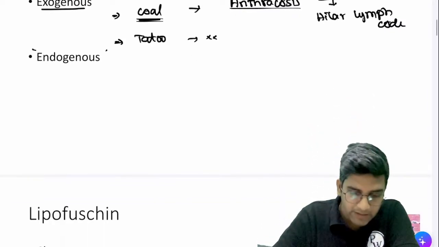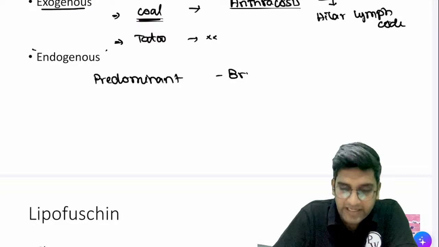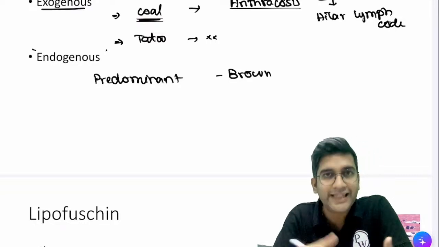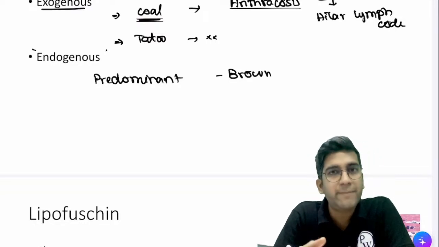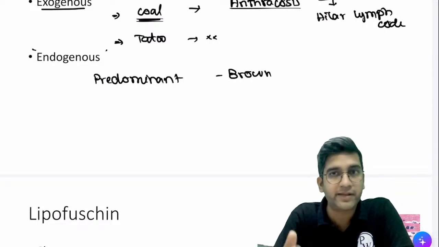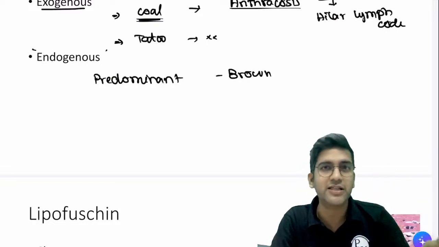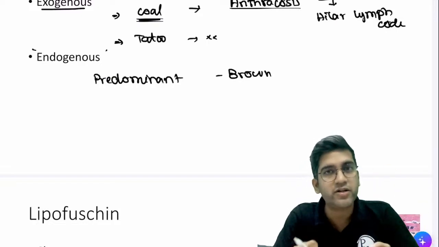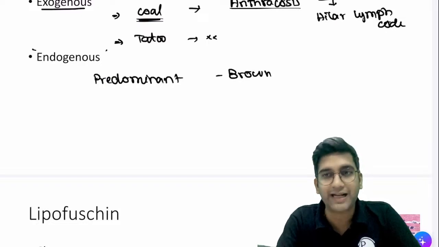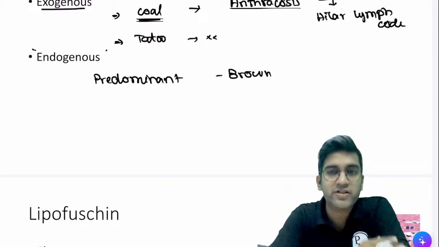So the predominant endogenous pigment will be brown in color, be it lipofuscin, be it iron, hemosiderin, be it copper, be it melanin. Melanin is also a brown color pigment. It's not a black color pigment. When it's concentrated, it gives a black appearance. We were called brown people by the Britishers, right? Brown color is the melanin pigment. When it's very concentrated, it looks like an African person, black in color, right? Perfect.